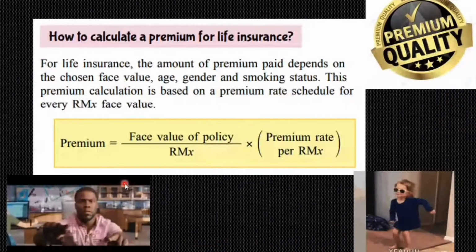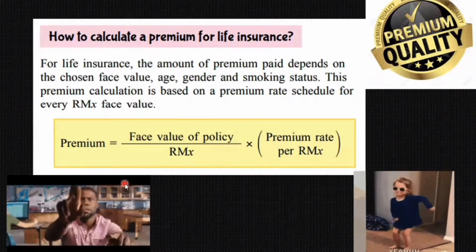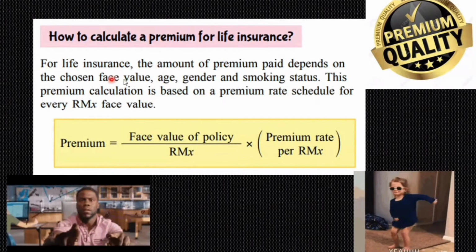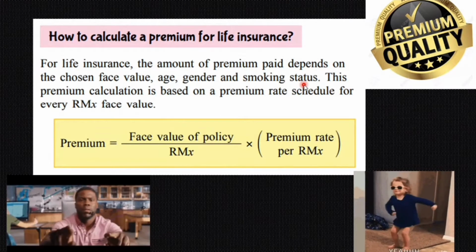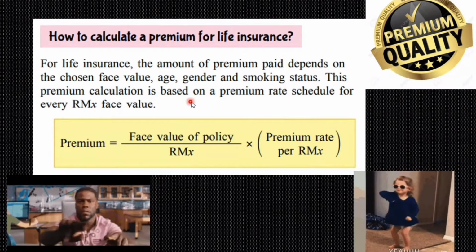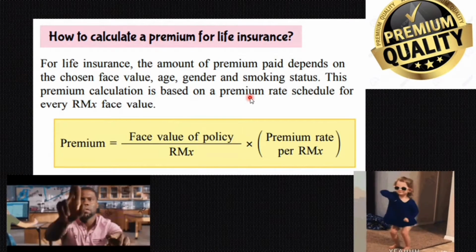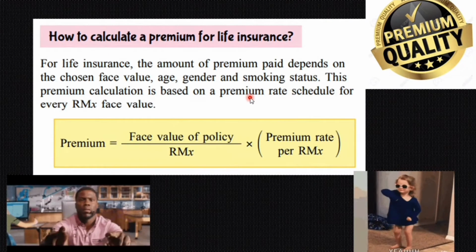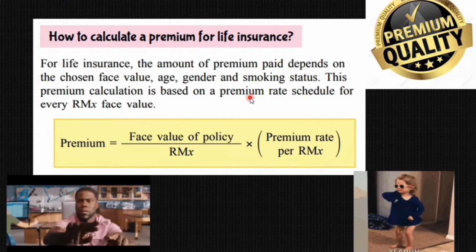And we are moving on to the calculation part. So how to calculate a premium for life insurance? For life insurance, the amount of premium paid depends on the chosen face value, age, gender, and smoking status. This premium calculation is based on a premium rate schedule for every RM X face value. So premium equals the face value of policy over RM X times the premium rate per RM X.